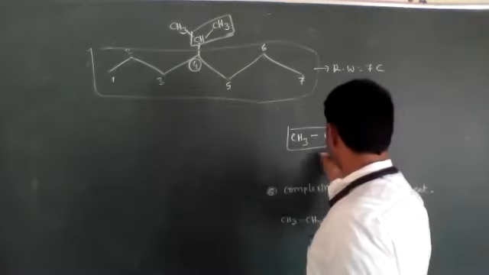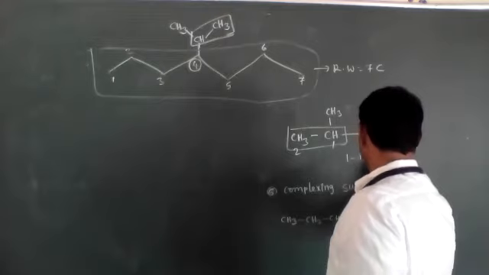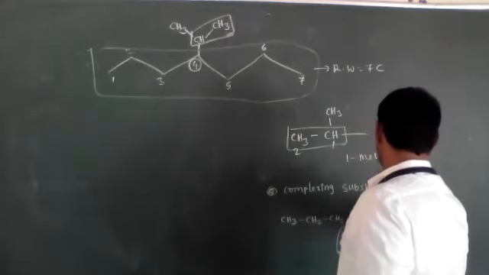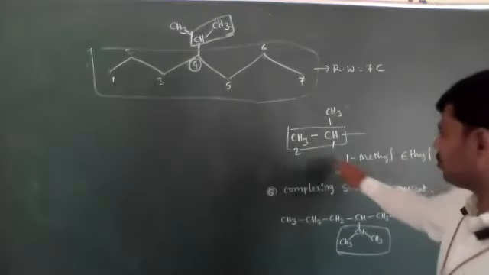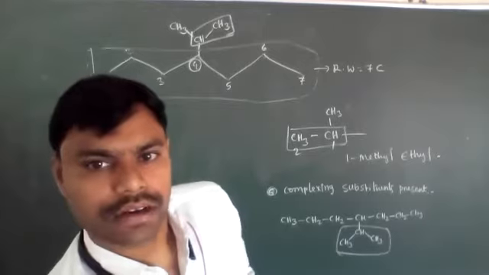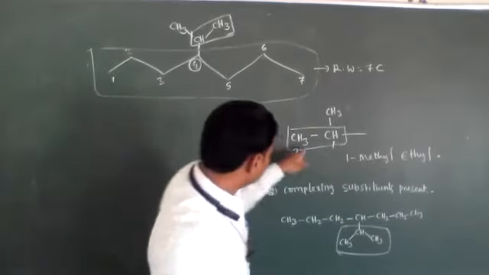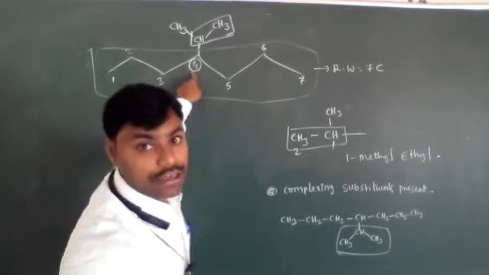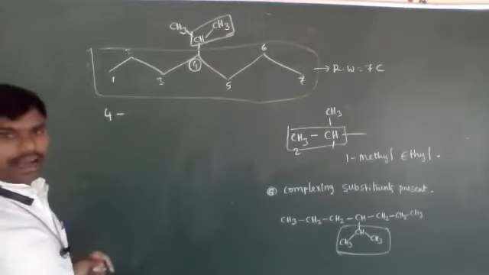What is the position of CH3? 1 and 2. Means 1 methyl ethyl. This is the IUPAC nomenclature of this substance: 1 methyl ethyl. Okay. Now see, where is the 1 methyl substance present? It is present at the 4th carbon. That's why its IUPAC nomenclature starts with 4 hyphen.